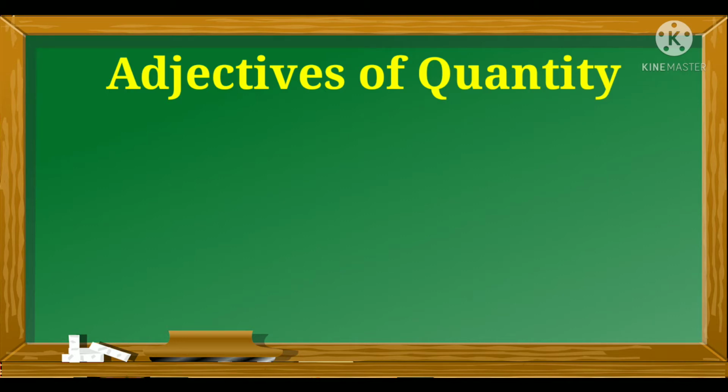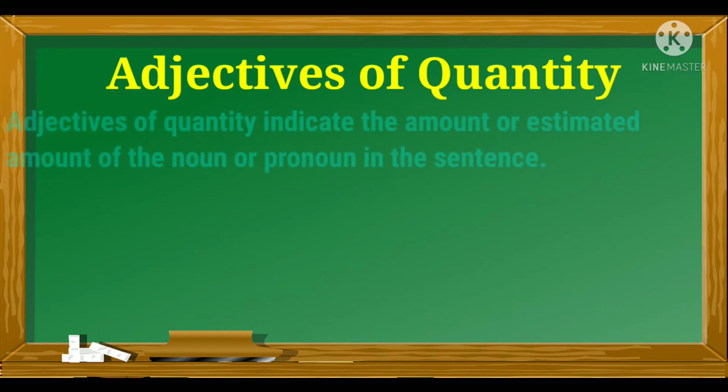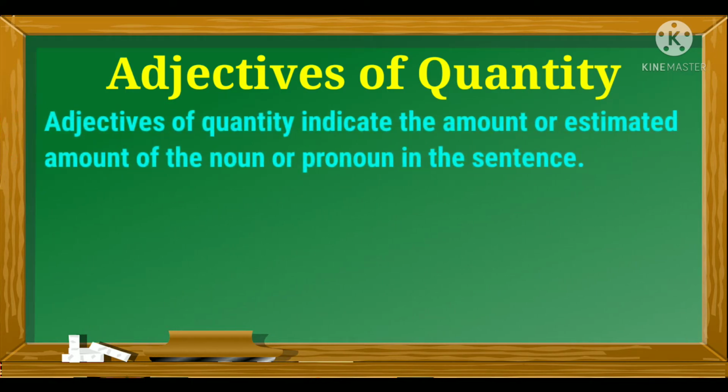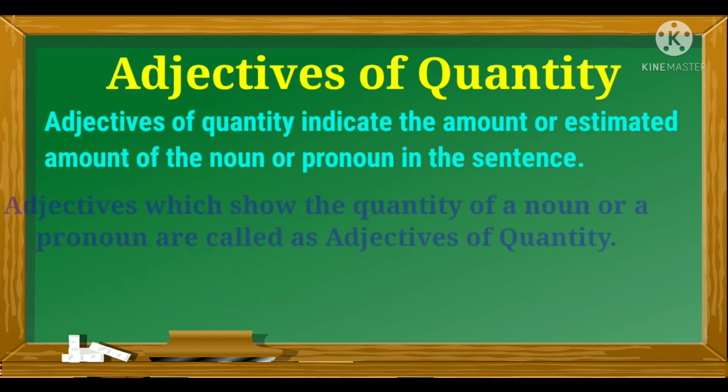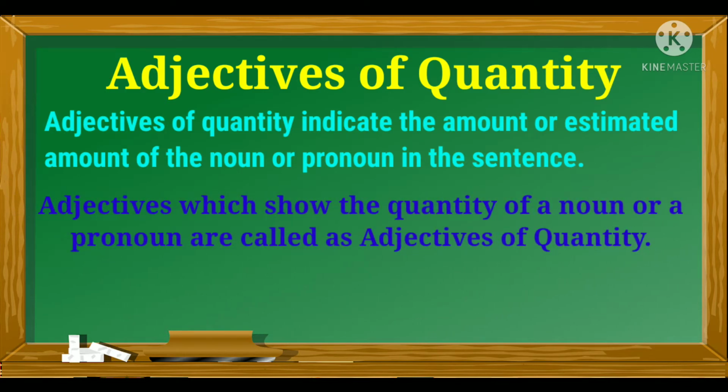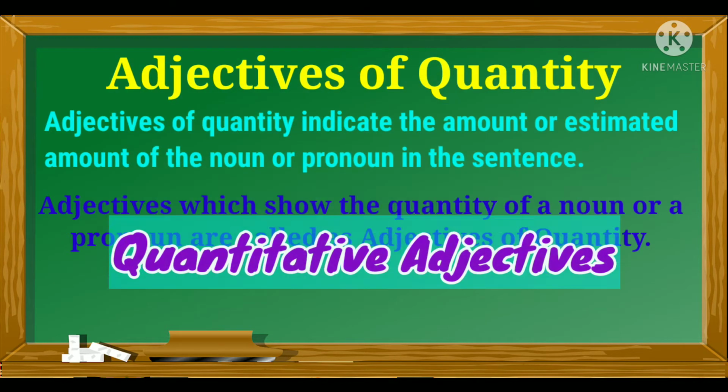Adjectives of quantity indicate the amount or estimated amount of the noun or pronoun in the sentence. It doesn't provide information about exact numbers, but it tells only the amount of the noun in relative or whole terms. Alright? In short, we can say that adjectives which show the quantity of nouns or pronouns are called adjectives of quantity. Okay? And that's why adjectives of quantity are also known as quantitative adjectives.